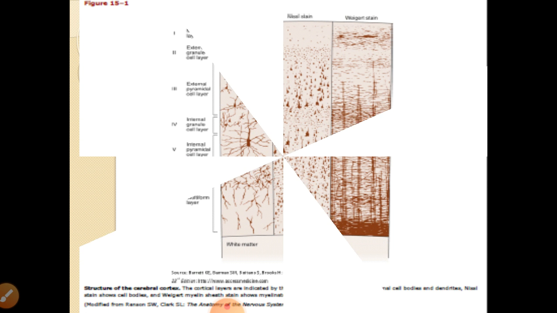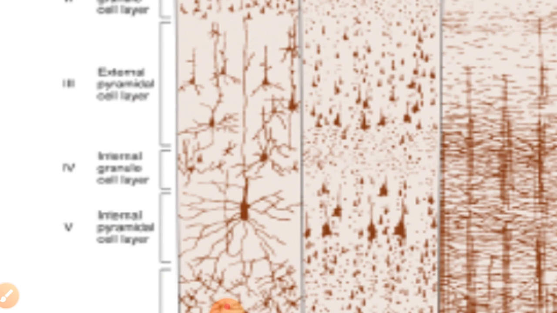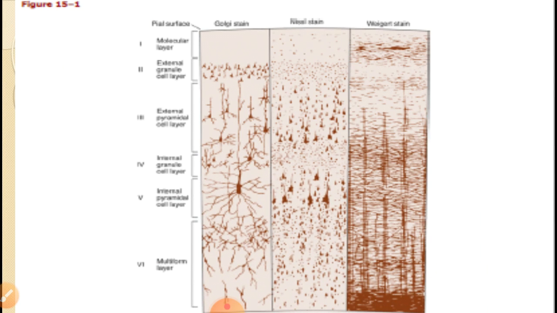Now I will repeat the whole of the cortex through the diagrams and show you the different areas and functions. This is the histological structure of the cortex, showing the 6 different layers. The Golgi stain is there, then the Weigert stain is there, and the Nissl stain is there.